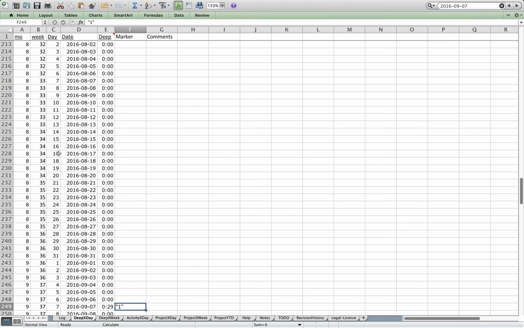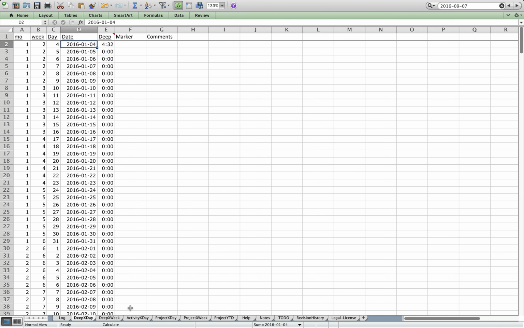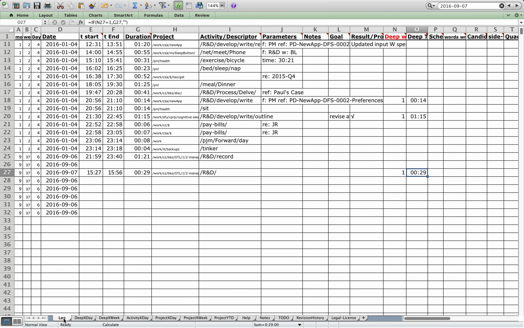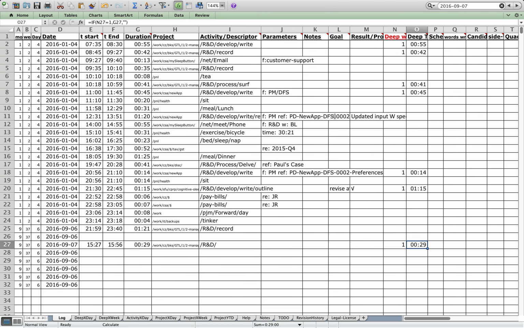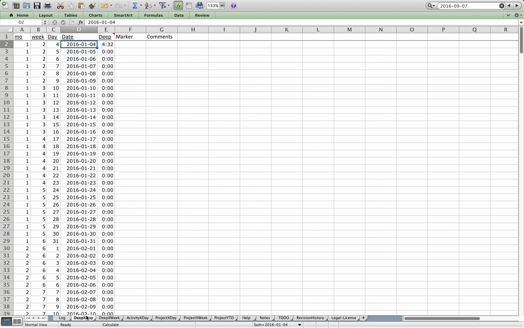Then when you access the Deep by Day worksheet, you'll notice that the amount of deep work you spent in that day has been tabulated. So if you had 4 different activities, each for 30 minutes, then you'd have a 2-hour figure here. So we can also compare the amount of time spent in deep work, say on January 5th, go back to the 4th, go back to the logbook, and you'll see that these entries here add up to the figure here, which is 4 hours and 32 minutes. So that tells you that you've spent that much time in deep work.